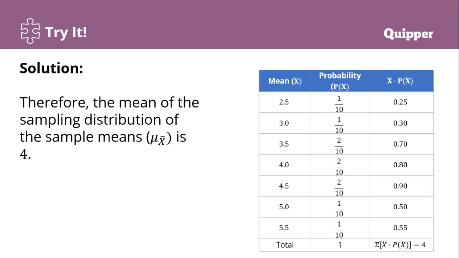So the answer is 4. The answer is just the probability of x times P(x), multiplied one by one, and then the answer is 4. Okay?